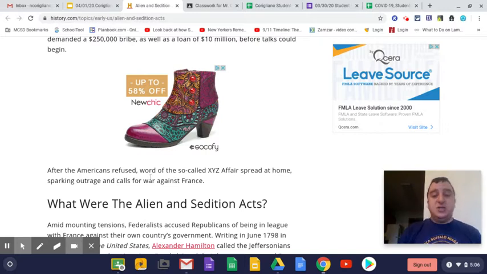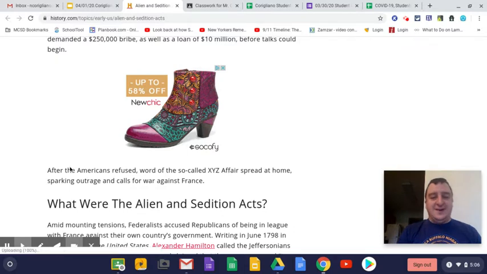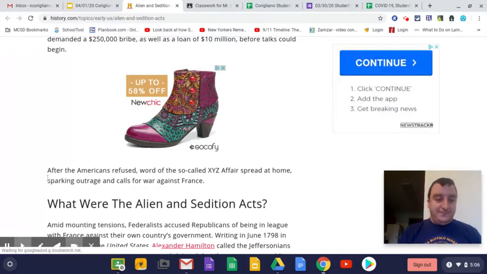You'll find the answer just below the paragraph talking about the XYZ Affair, in this one sentence that says Americans were outraged and calls for war against France began. So that's the XYZ Affair.